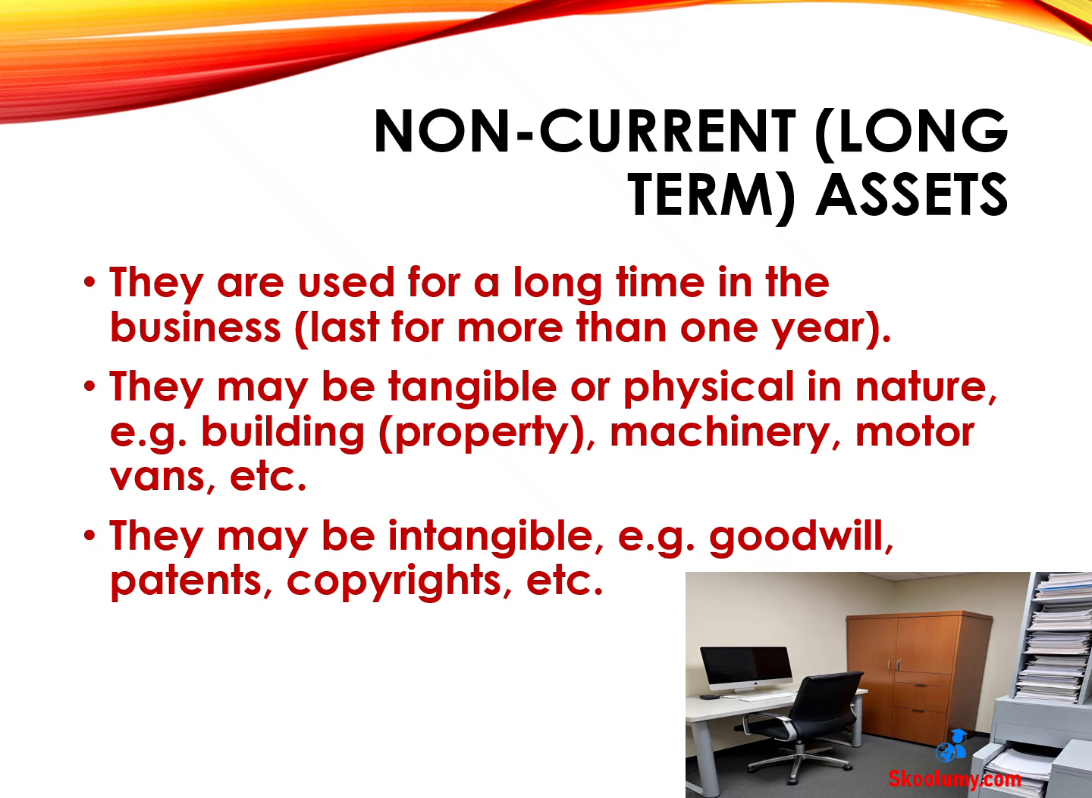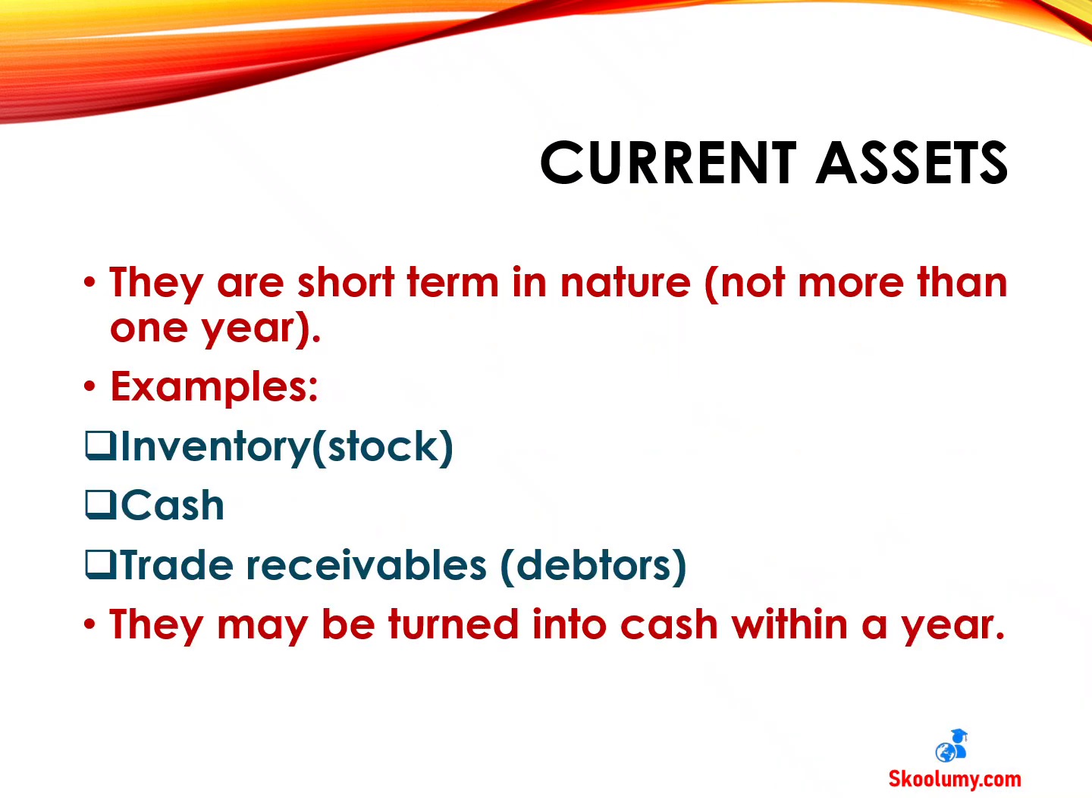There are also intangible assets that do not have any physical existence, but are valuable to the business, for example, goodwill, patents, and copyrights. Current assets are short-term in nature. They do not last for more than 1 year. Examples include inventory or stock, cash, and trade receivables or debtors. Current assets may be turned into cash within a year. For example, inventories turn into cash when they are sold. Debtors turn into cash when they make payments.